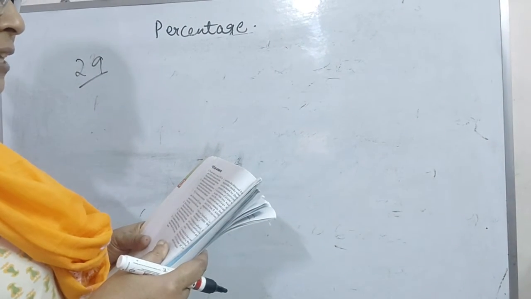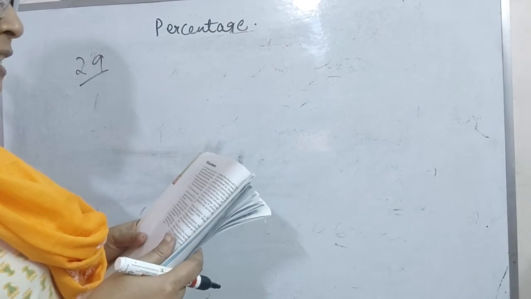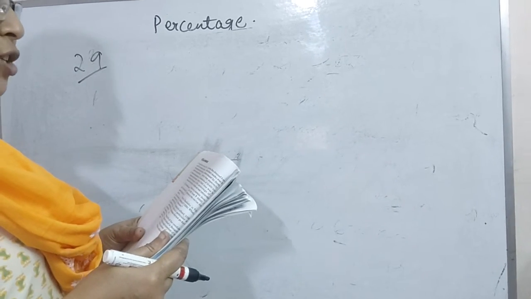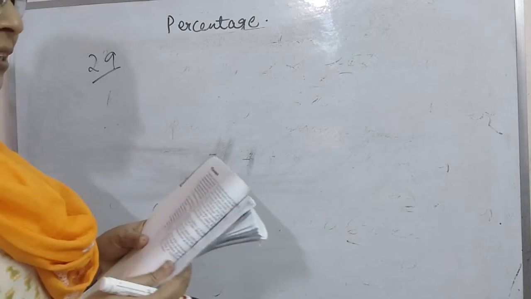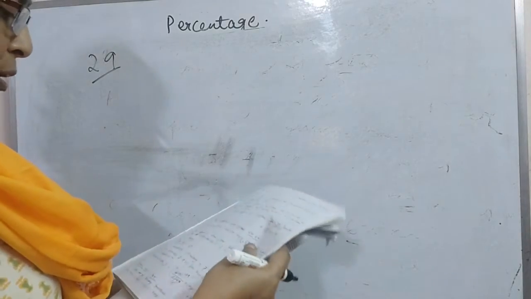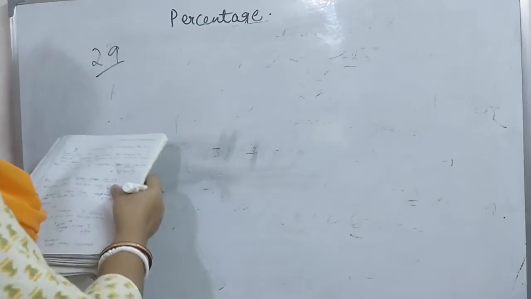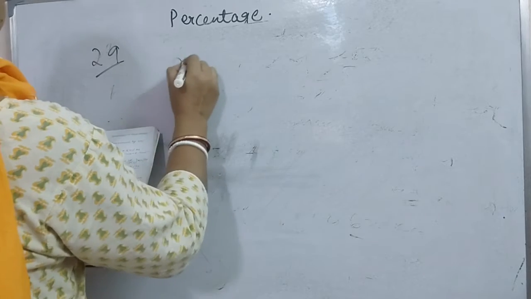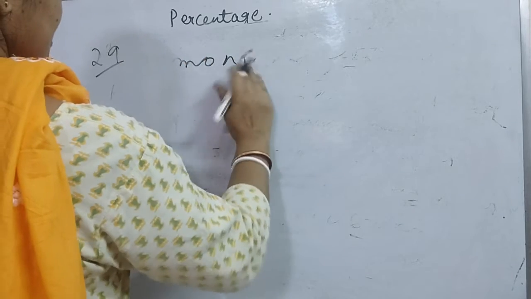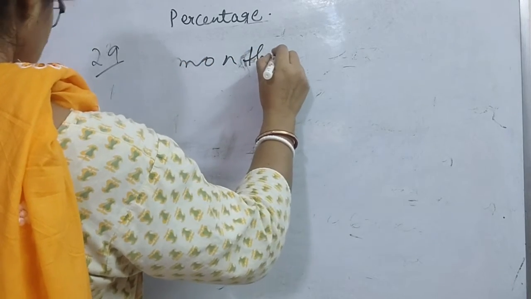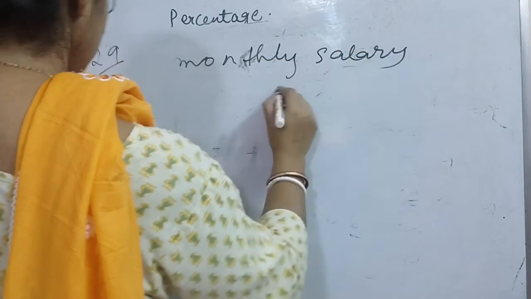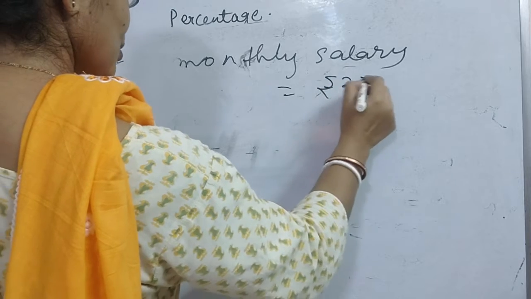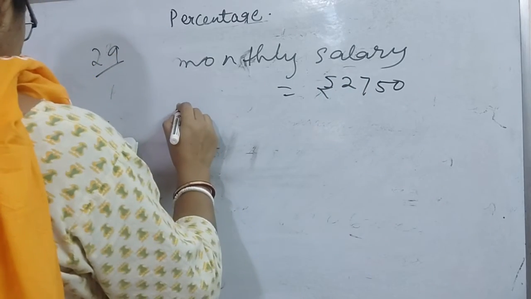Find the percentage of the salary which the man spends for the education of his children. Monthly salary equals rupees 2750.